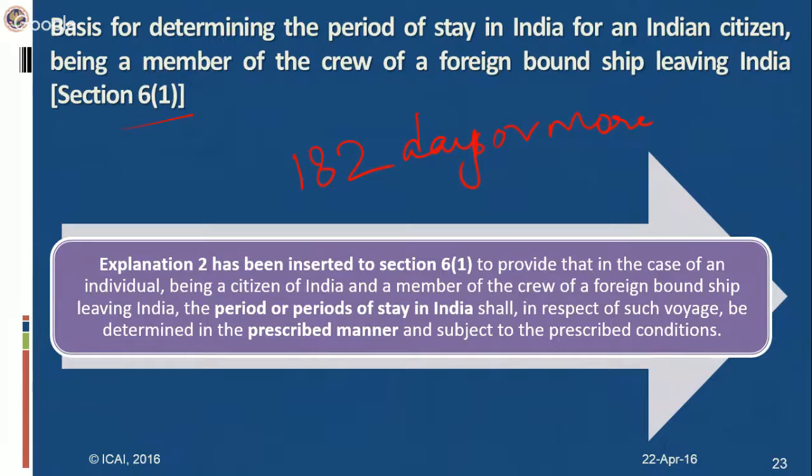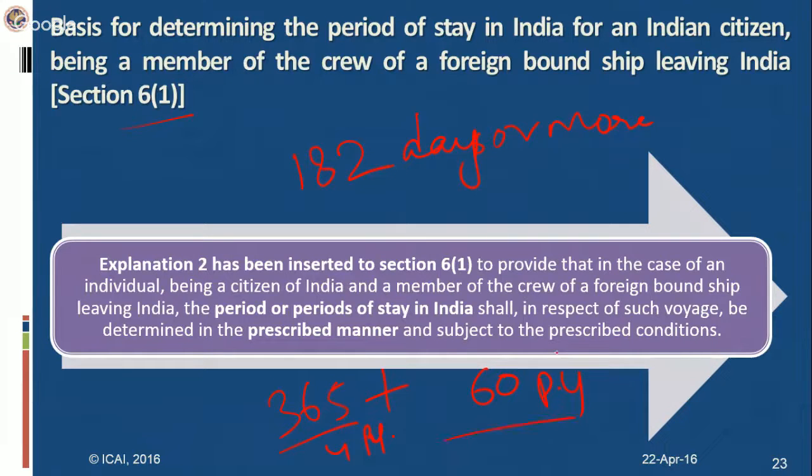The second condition applies if the first condition is not satisfied by that individual; then we move to the second condition and check whether the individual satisfies it. What is that condition? The person has to be in India for 365 days or more during the 4 years preceding the previous year, and 60 days or more during the previous year. That is, 365 days plus 60 days, with the 4 previous years preceding the previous year.